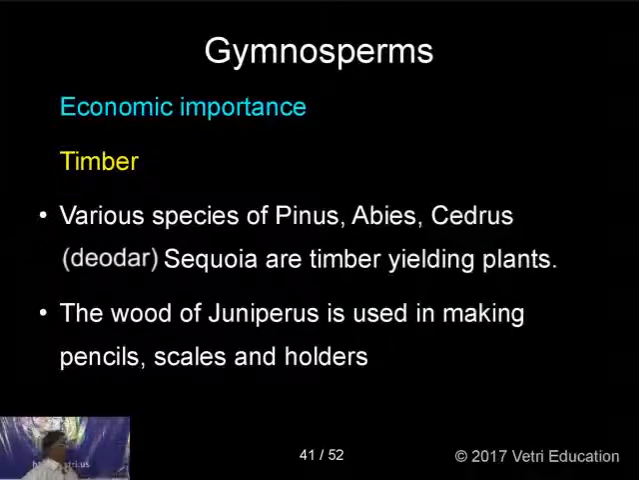the wood that is used to prepare tables and benches, etc., is prepared from the wood of Pinus, Abies, Cedrus. Cedrus is generally called deodar. These are timber yielding plants. The wood of Juniperus is used in making pencils.